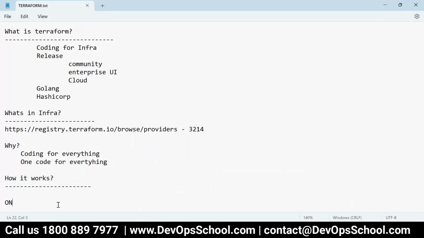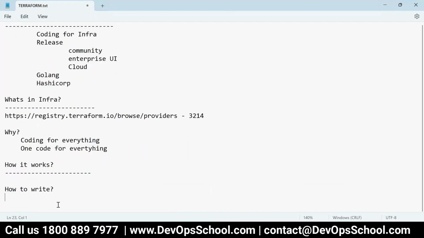Okay, so now, how to write the code? That is also very simple. First of all, you decide what kind of resources you want to create. Mind it, you are writing code for infrastructure, so you should know infrastructure well.